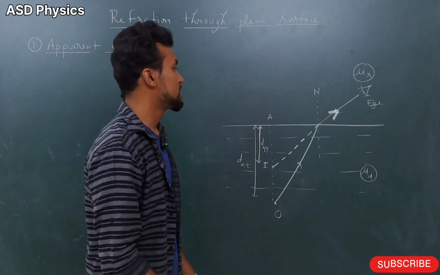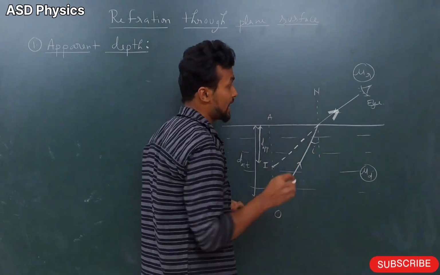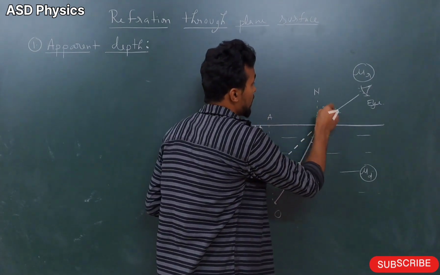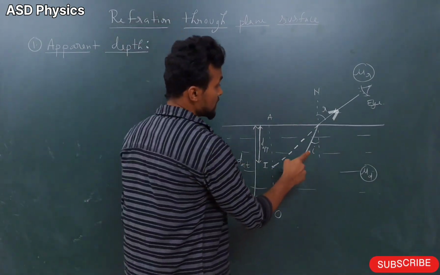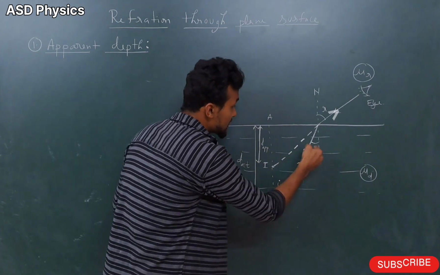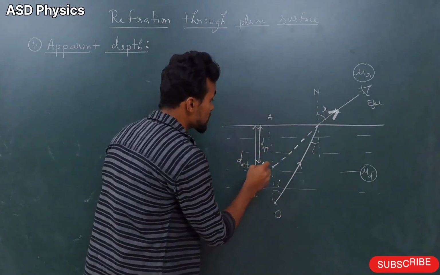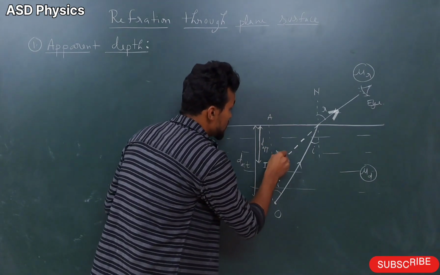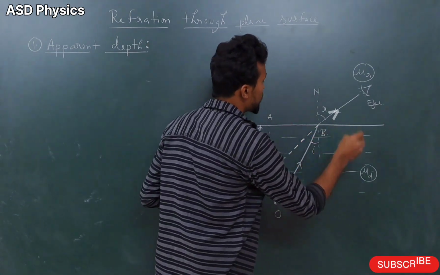Okay, so dear students, this is the angle i. And this is the angle r, and if we use the geometry here, if this angle is i, then this angle is also i, as the alternate angle. After that this angle r, so this angle is also r. And here I have taken this as point A and here I will take point B.